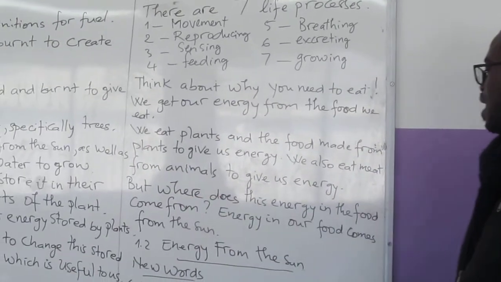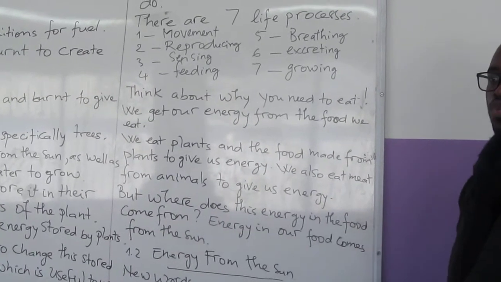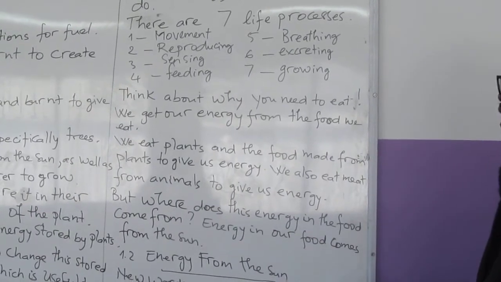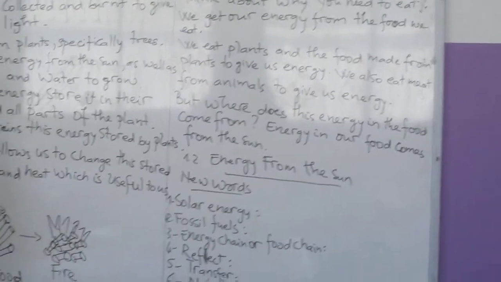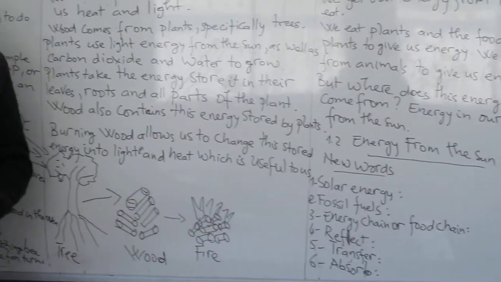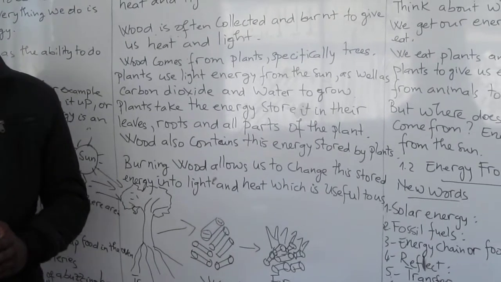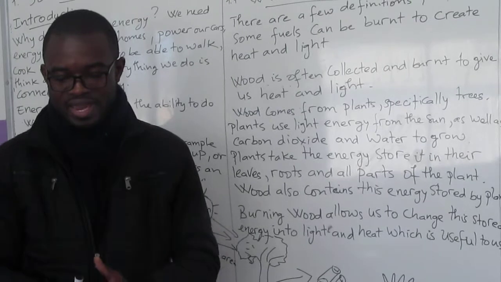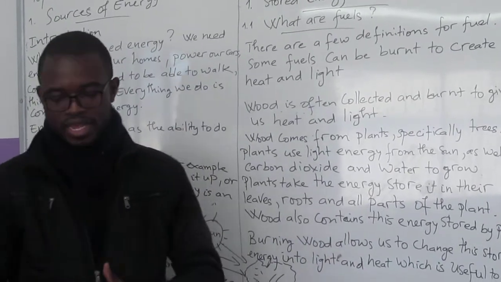But where does the energy in the food come from? That is the question. Where does the energy from the food come from? Energy in our food comes from the sun. So the sun is very important, because we get almost all of our energy on the earth from the sun. And we call this energy solar energy. You understand? So we call it a solar energy.